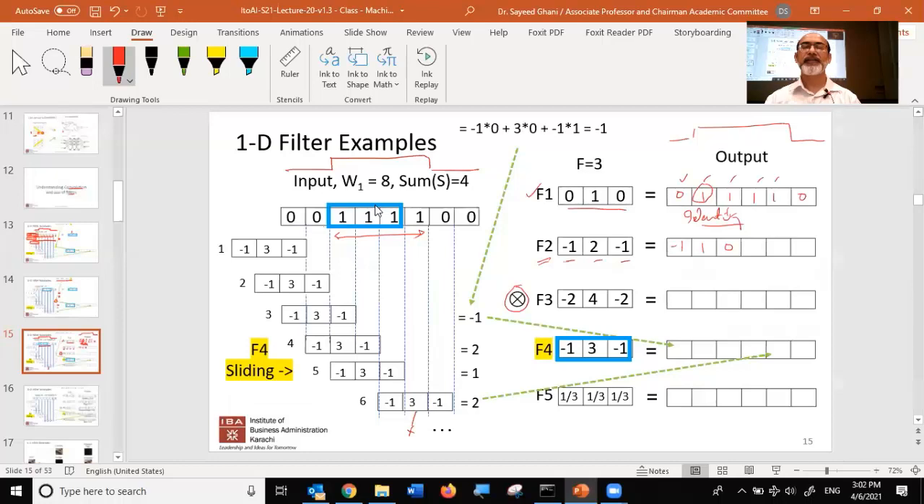The sum is equal. Yes. So if you look at this, the sum of the filter is equal to 0. So the sum here is equal to 0. The sum here was equal to 1, and so on. So when the sum is a 0, it is doing something unique. Okay, so let's keep going.